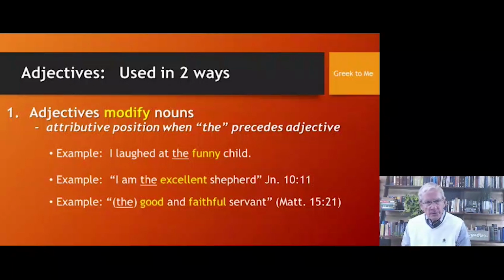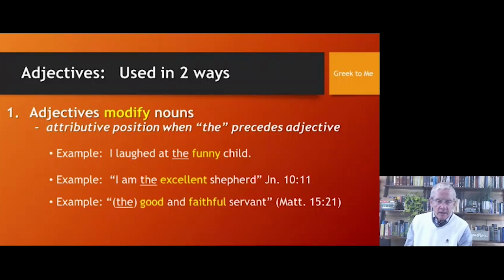In the attributive position, we discover this by the definite article that precedes the adjective, the. They modify nouns. English example, I laughed at the funny child. You see how the definite article precedes the adjective funny. It tells us what kind of child this is. It's a funny child.